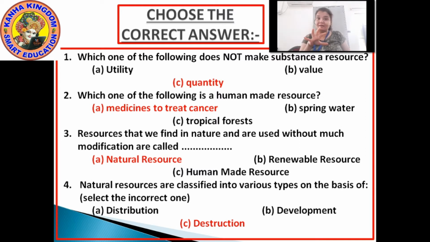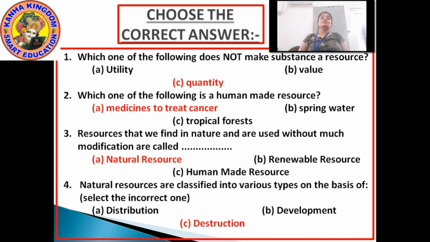Now in the options there are three. You have to select the incorrect one, which is not a basis for classifying natural resources.